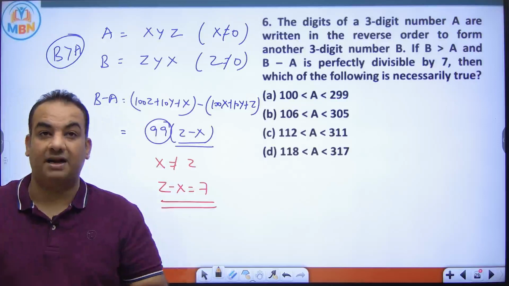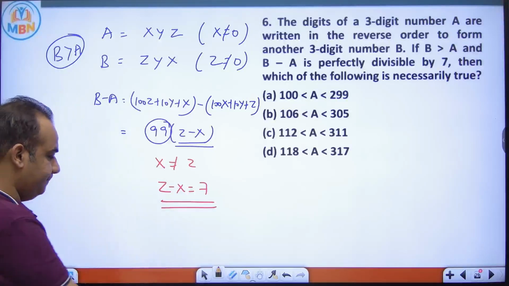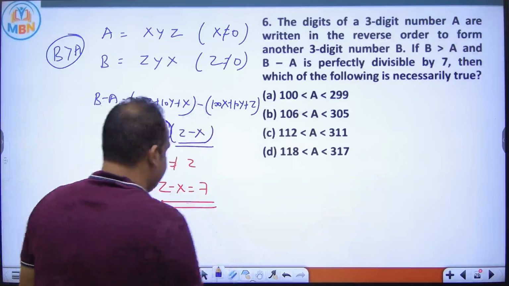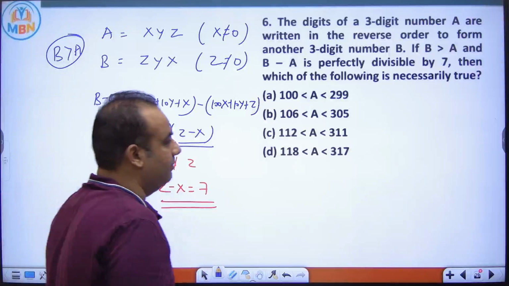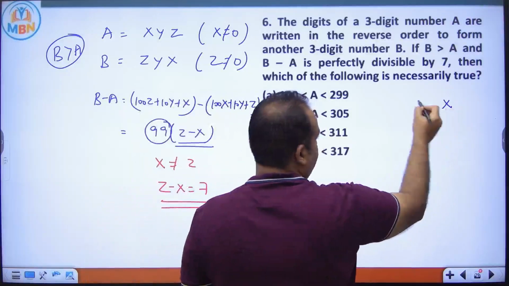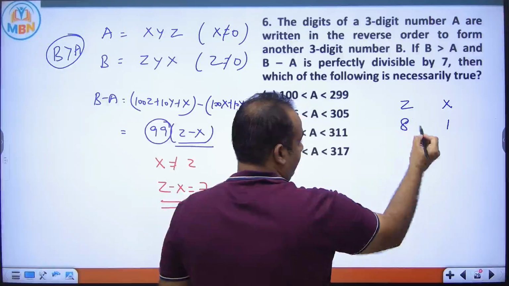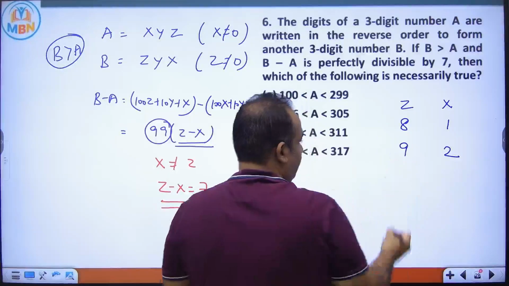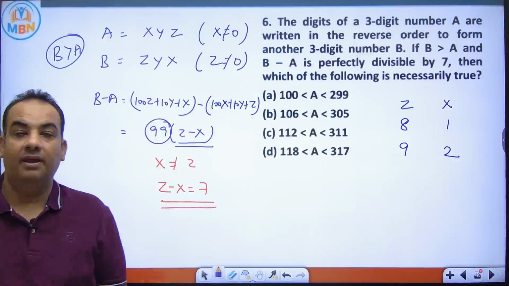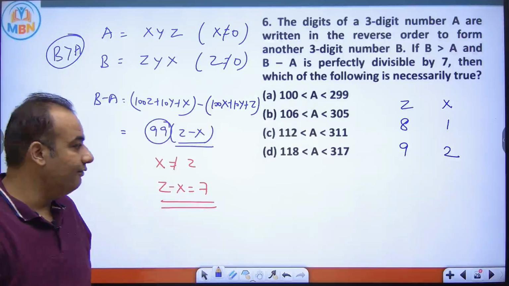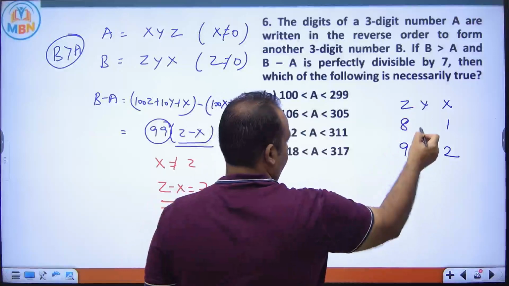Now the next part is again very important. Please see here. If Z minus X is 7, what can be the possibility? X, Z: if X is 1, Z is 8. If X is 2, Z is 9. This is the possibility. And Y is not known.